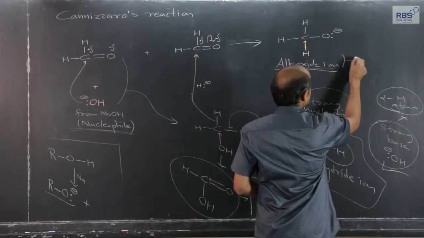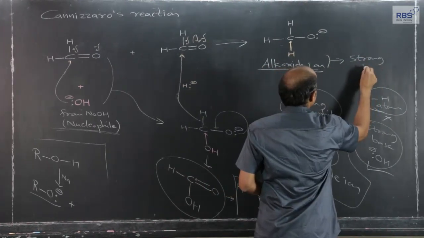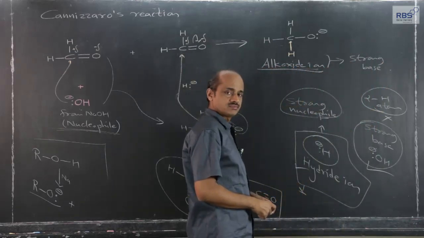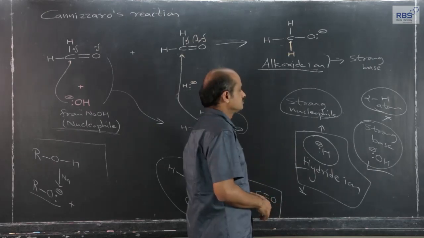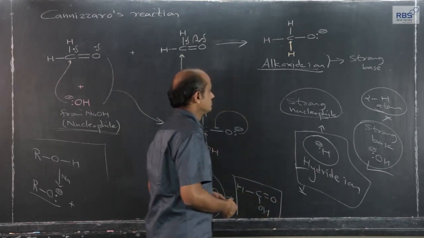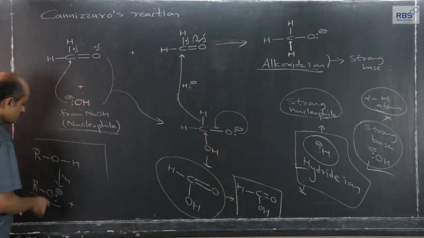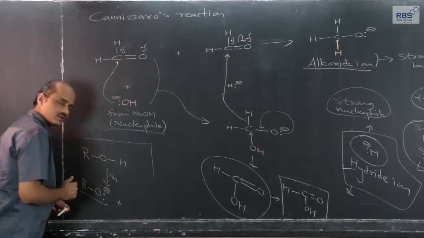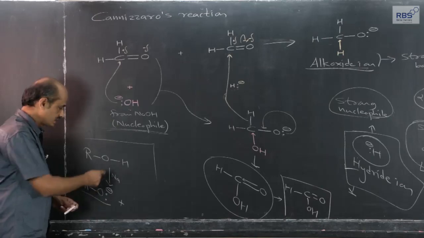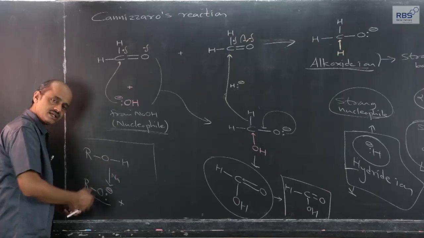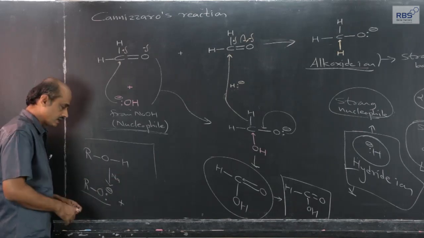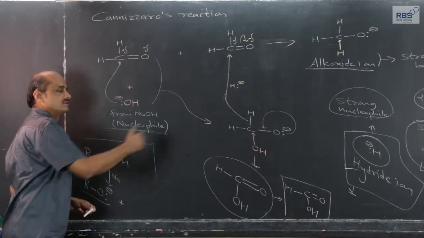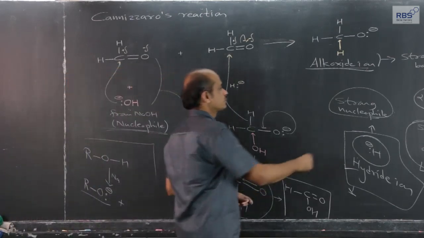Now, alkoxide ion is a strong base, very strong base than OH minus ion, since alcohol is the weakest acid. It is soluble in water, but it is not that polar, the OH bond. Lower alcohols don't get the OH bond broken heterolytically, free H plus ions are not available, so it is theoretically a weakest acid. It will give rise to its conjugate strong base, alkoxide ion, it is a strong base.